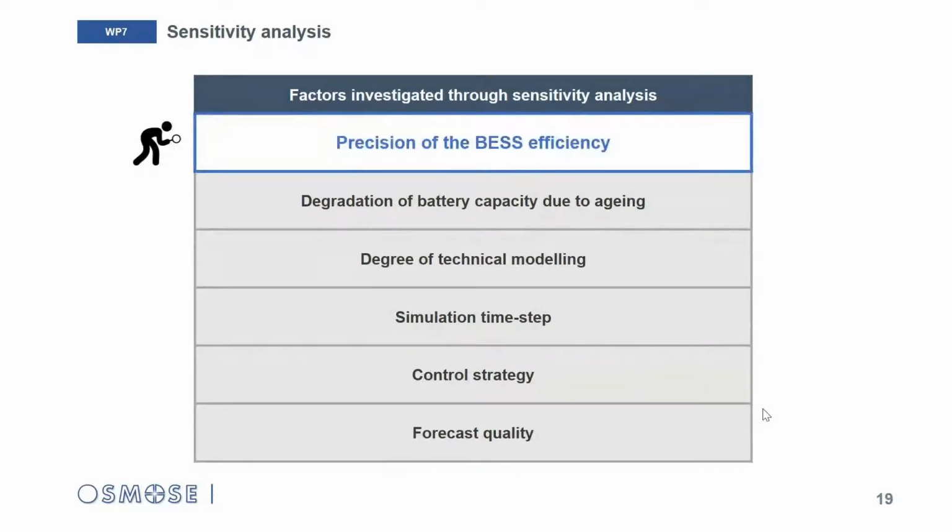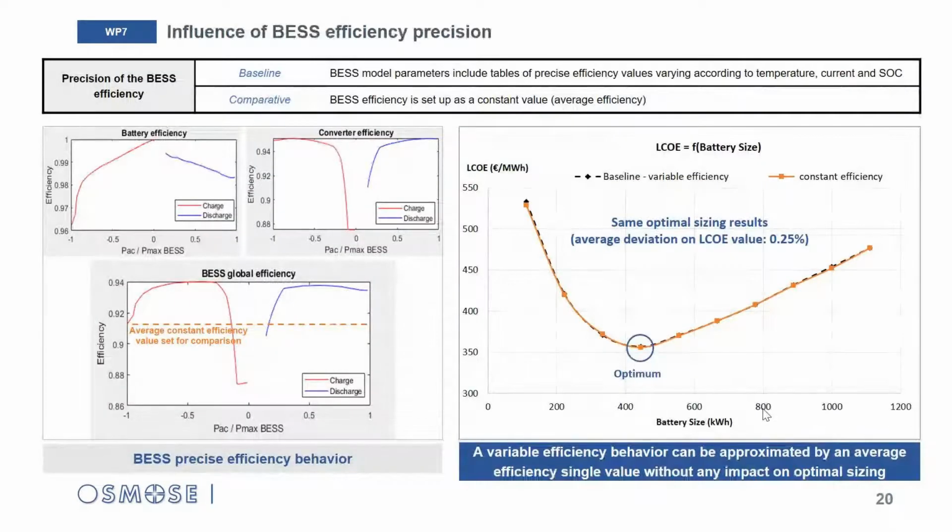So let's start with the precision of the BSS efficiency. This one is quite simple. We know that the efficiency of a BSS actually depends on several factors, including temperature, battery state of charge, and current rate, leading in reality to a variable efficiency behavior. That's what we see in the figures on the left, individually for battery and converter, and just below the resulting efficiency curve for the whole BSS.